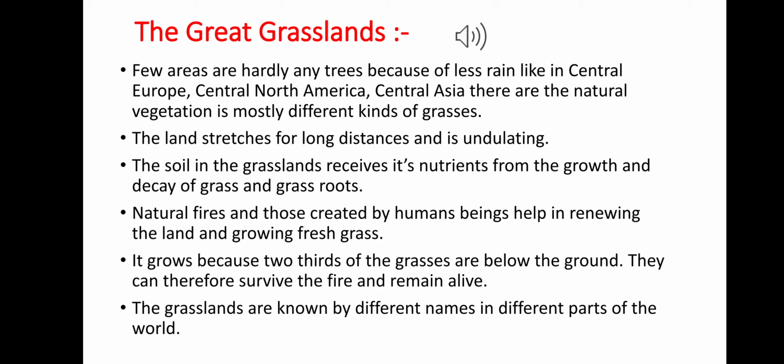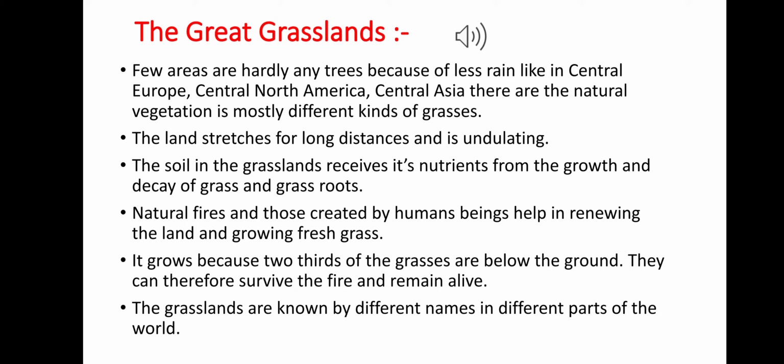Few areas like Central Asia, Central Europe, Central North America, there are hardly any trees here, and the natural vegetation is mostly different kinds of grasses. The land stretches for long distance and is undulating, and the soil in the grassland receives its nutrients from the growth and decay of grass and grass roots. Natural fires and those created by human beings help in renewing the land and growing the fresh grass.